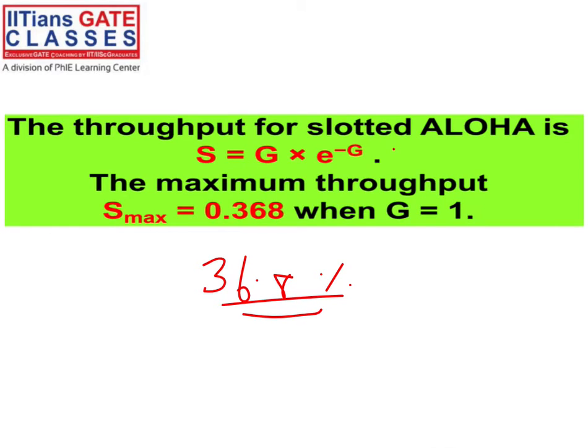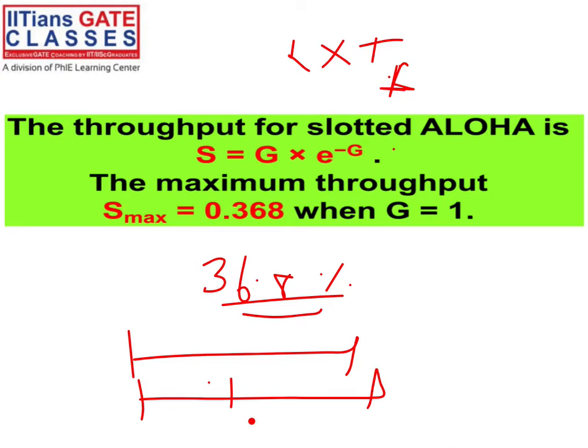How is it happening? Earlier, anytime you could send the frame without seeing anything, there was no slot, but here there is a slot. So your vulnerable period will be less as compared to pure Aloha. In pure Aloha, the vulnerable period is 2 into the transmission time. But in slotted Aloha, your vulnerable time is only a single transmission time, right?